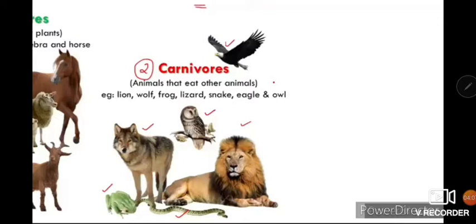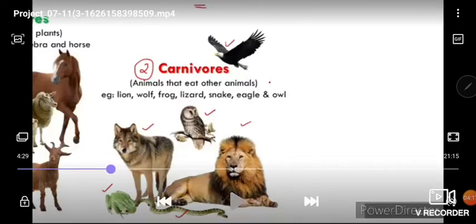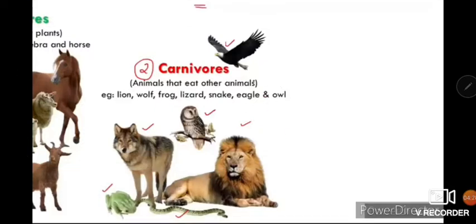These all are a few examples of the carnivores. Eagle and owl have a very sharp pointed beak to tear the flesh of other animals. In the same way, other carnivorous animals have sharp, pointed teeth in the front of their mouth to tear the flesh of other animals.